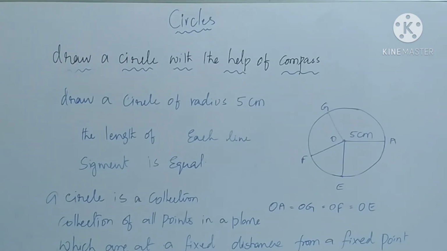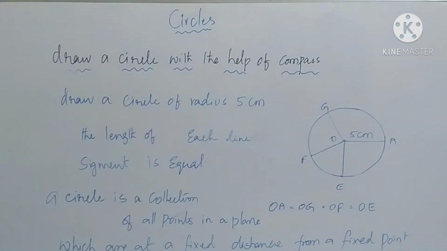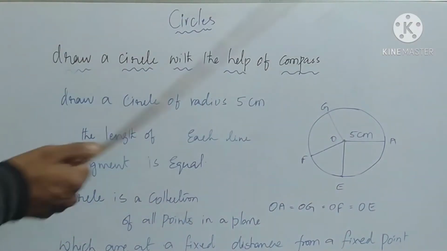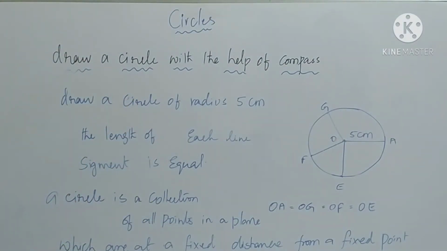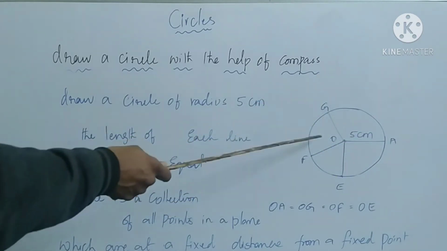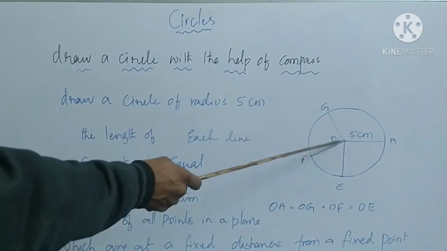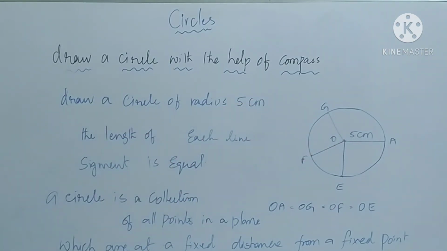So in this situation we say that a circle is a collection of all points in a plane which are at a fixed distance from a fixed point in the plane. These are all points A, G, F, E. These are all at a fixed distance from its center.